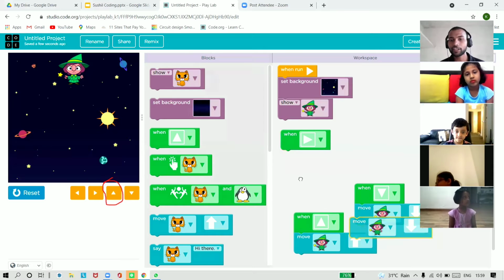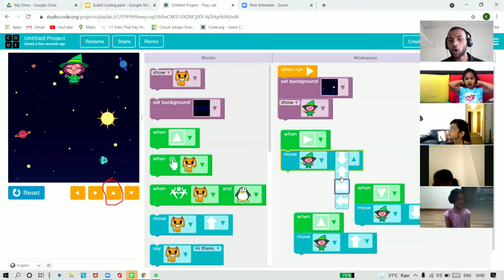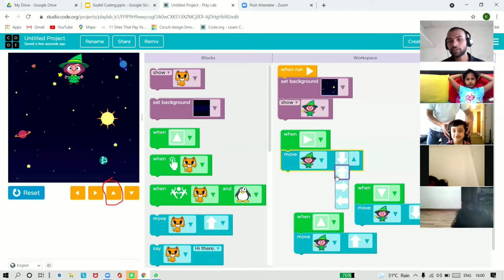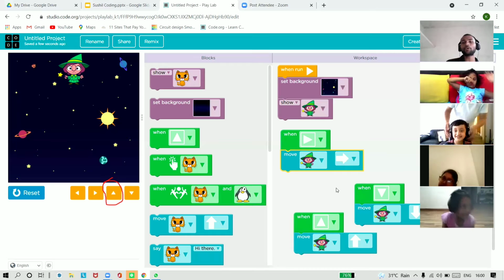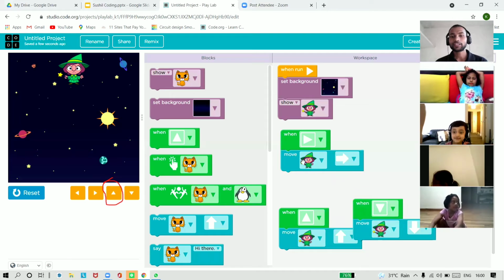Now, Mayuka will tell us. Hello, Mayuka, are you able to hear me? Just see on the screen. This magician should go towards the right direction when we click on the right arrow. So which option should we choose, the second option or the third option? Third. Very good. All of you are so intelligent. So this will let the magician go in the right direction.